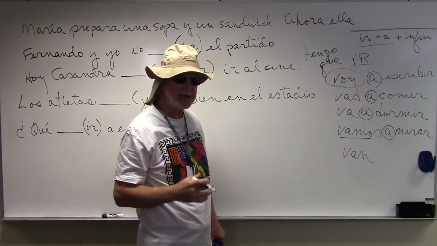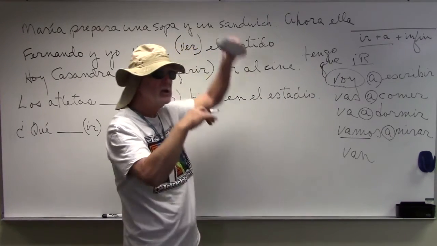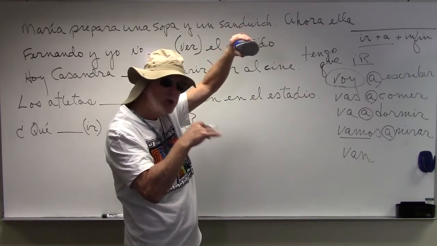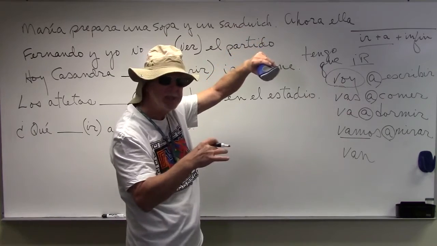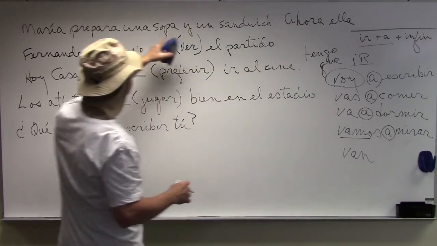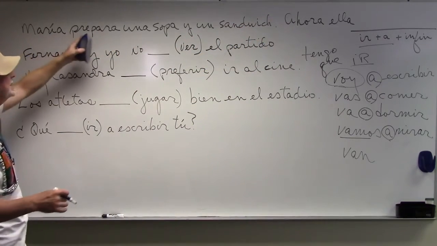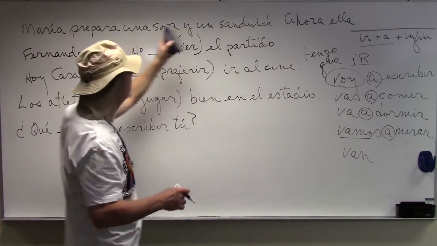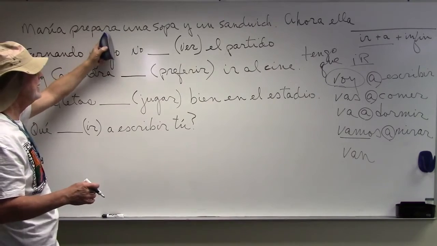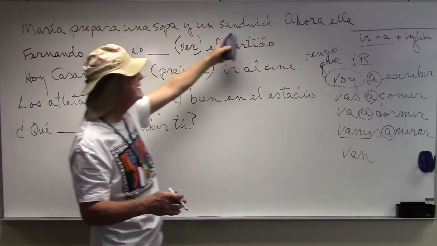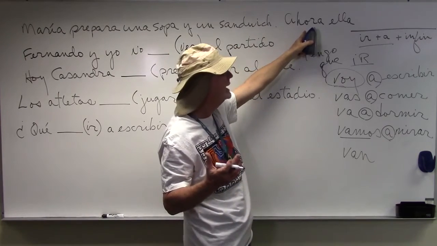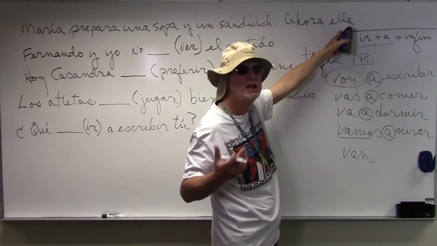Not complicated. But on the test, you'll have a section where you have to fill in what you're going to do if something happens. One example: María prepara una sopa y un sándwich. Mary is preparing soup and a sandwich. Now, ella, what's she going to do?